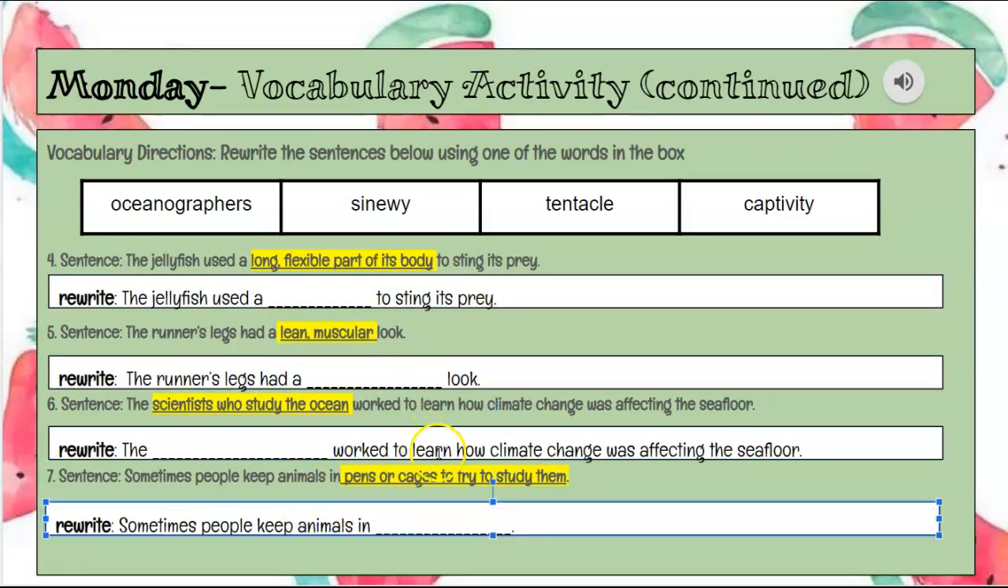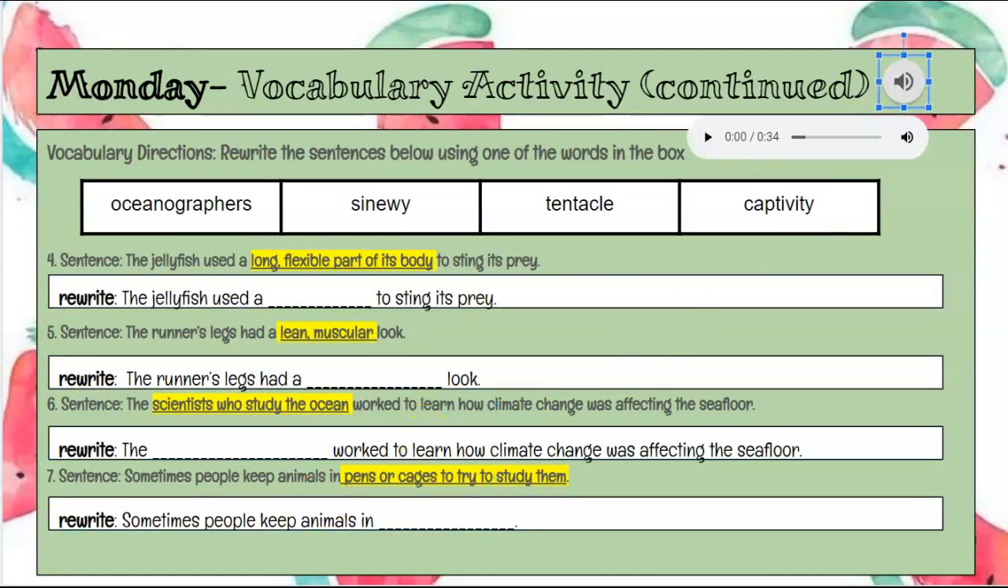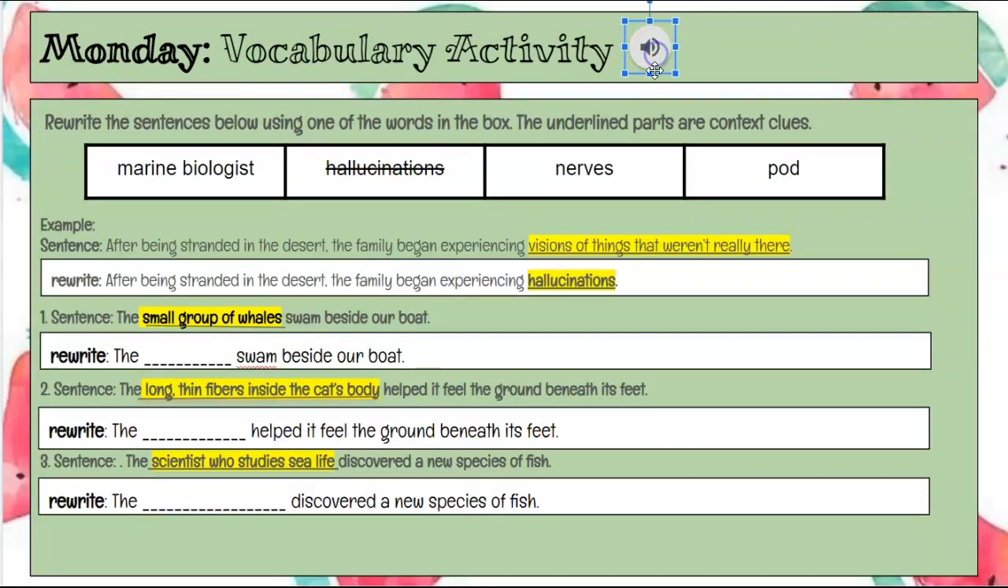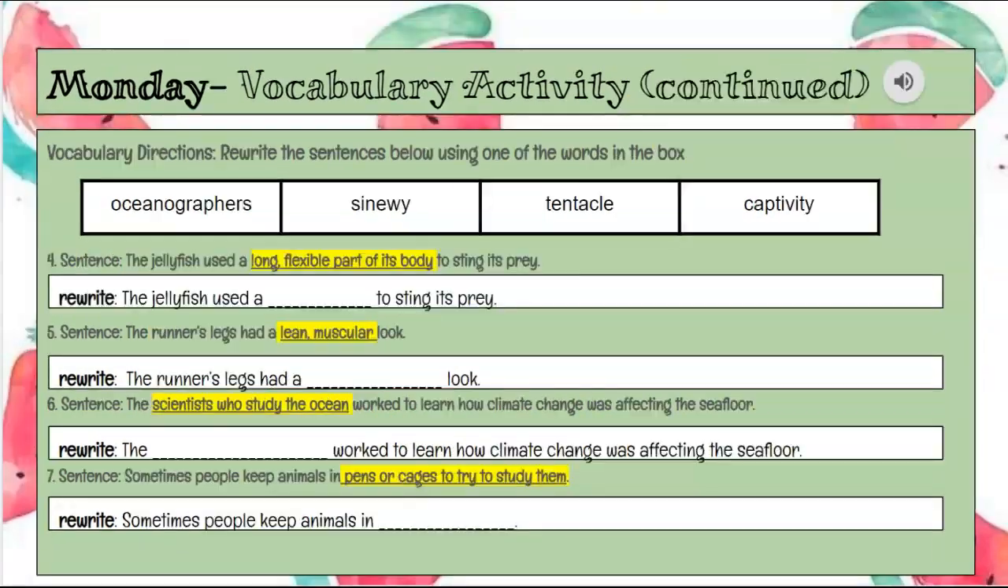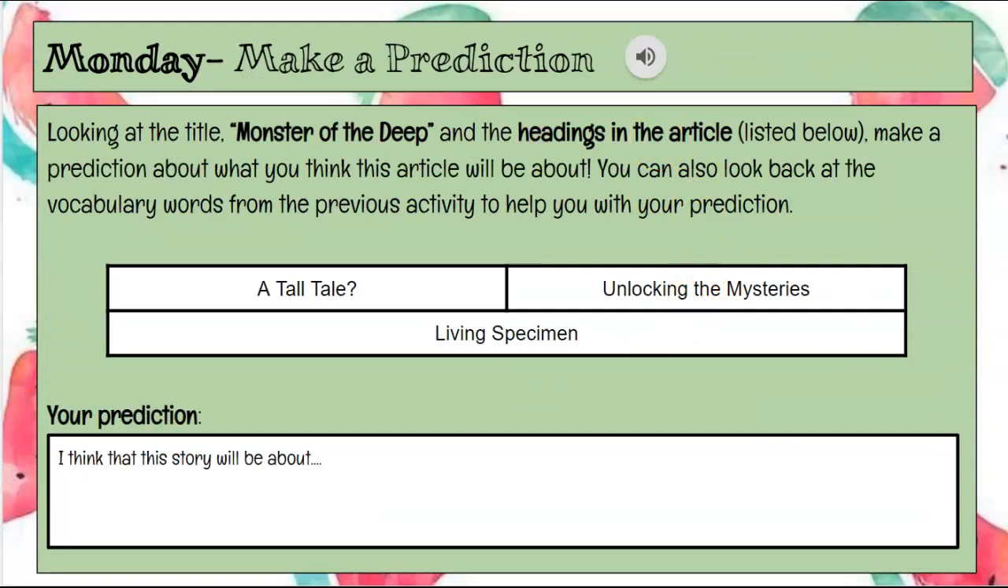If you need me to read the sentences to you, there are speech bubbles on both of the slides that you can play to have those read. Then you are going to make a prediction. Again, if you need the slide read, you can click here. You're making your prediction based on the cover of the story, the definitions, and the headings that are here. I think the story will be about.